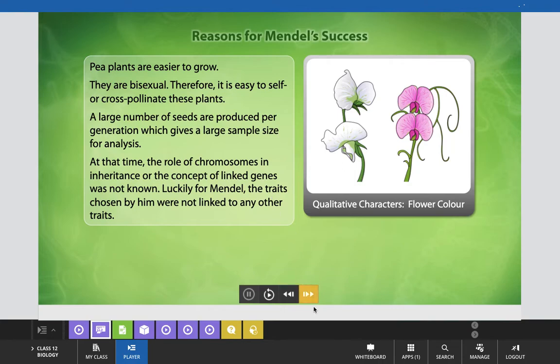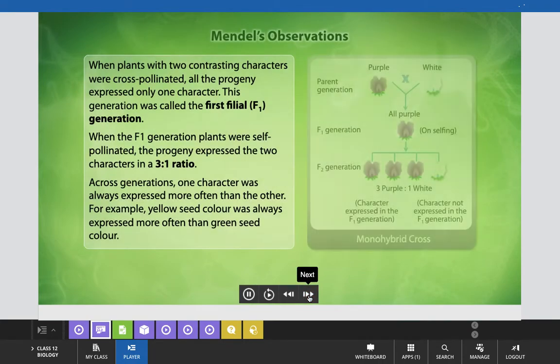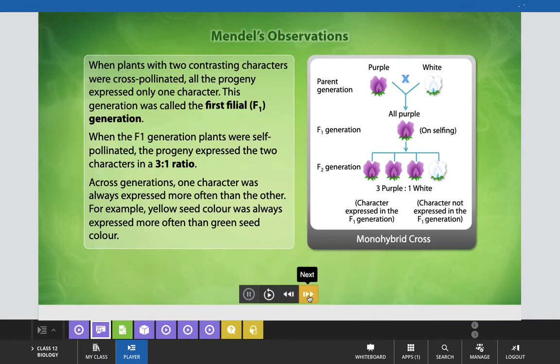Now, come to the next slide, where you can see how he noted down the observations after the hybridization experiment on pea plant. What are Mendel's observations of the experiment that he performed on pea plant? When plants with contrasting characters were cross-pollinated, all the progeny expressed only one character that he observed.